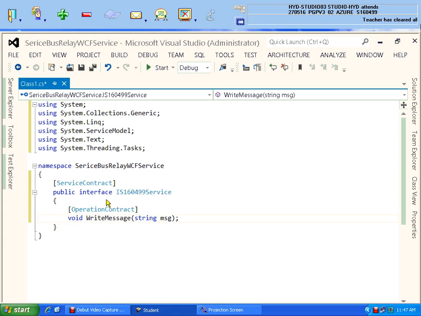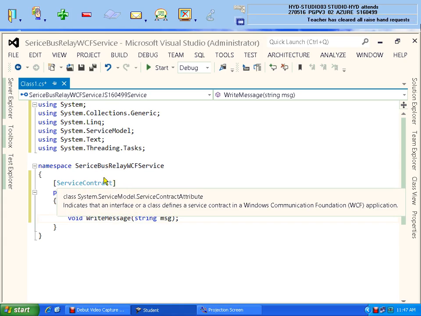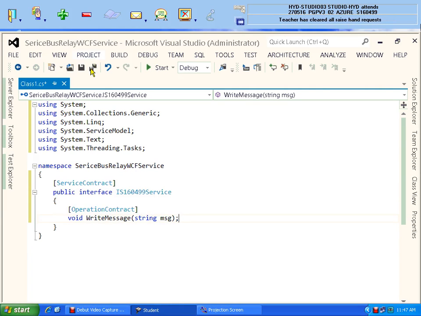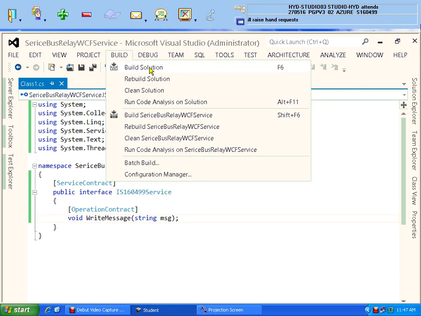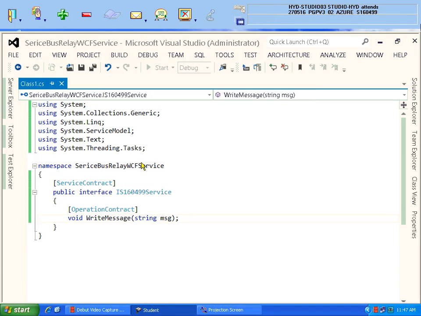So this is done. Your work is done. First application is done, over. But what you have to do here, very, very important, you save it and compile, not execute, only compilation. Build Solution, the shortcut is F6. When you compile, without your knowing, a .dll file will be created for your class library, which should be referenced from the second console application where you are going to host it.